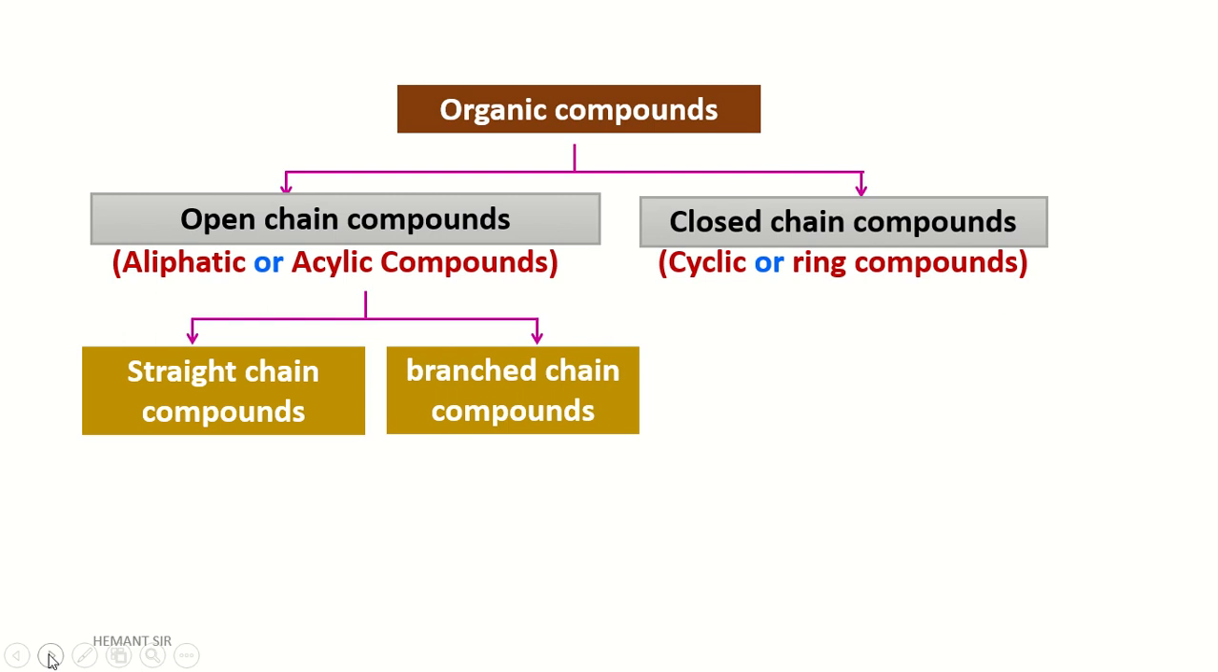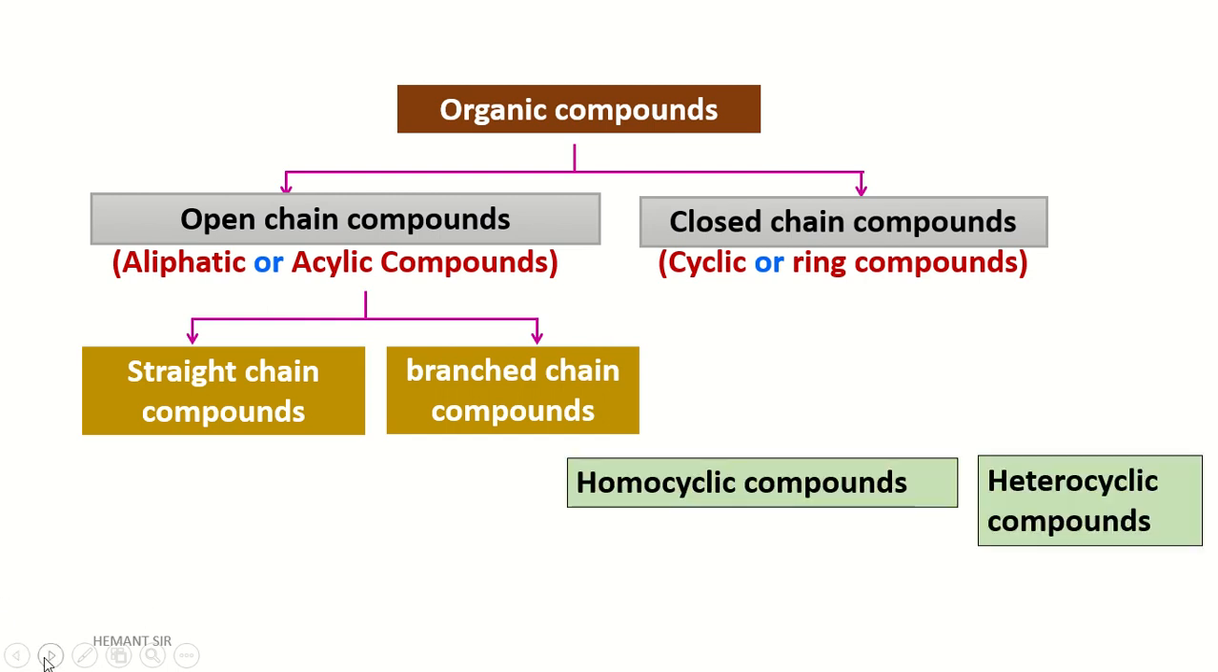And the second is the branched chain compound, which means there is a substituent attached to the linear chain. The compound is called a branched chain compound. Then the closed chain compound is also classified into two categories. One is homocyclic compounds and the second is heterocyclic compounds.